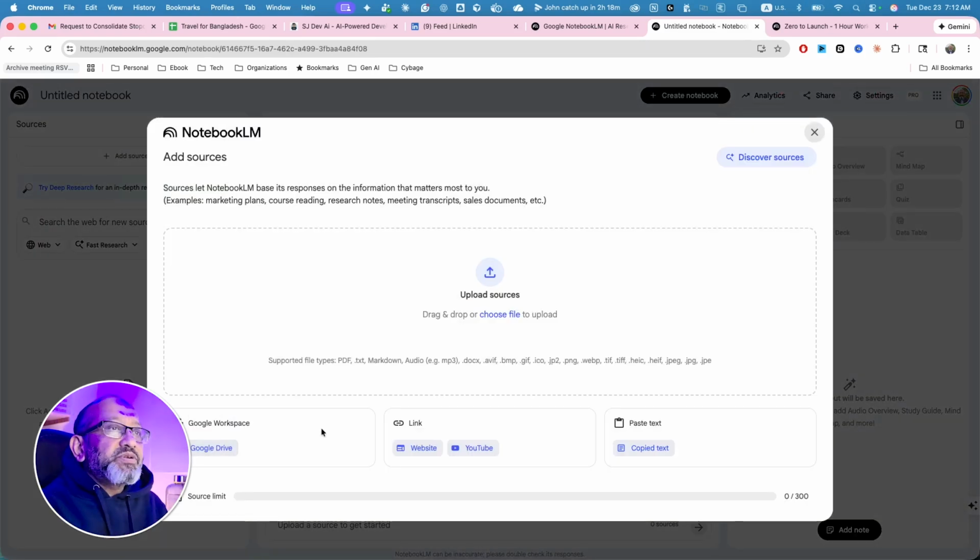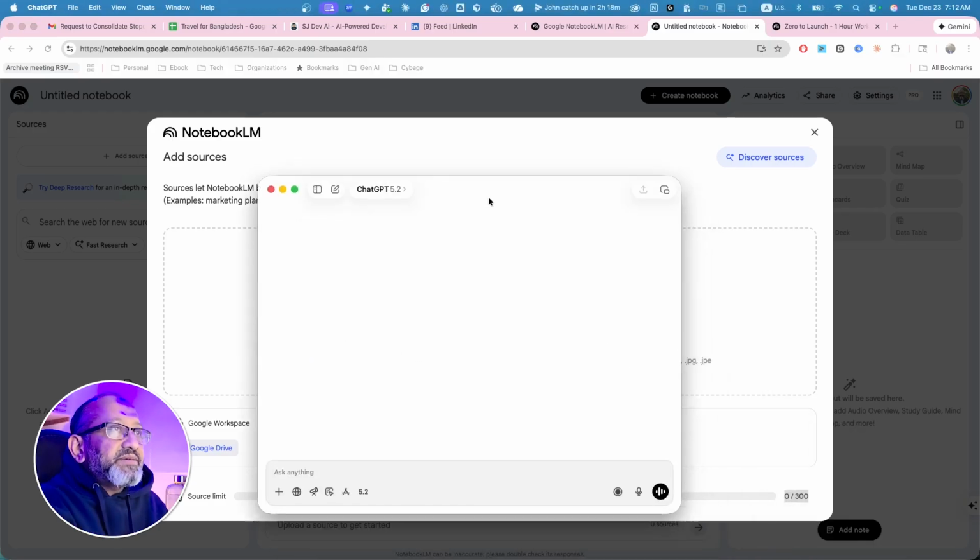Now I need to upload a source. Either I can copy, I can go to YouTube, or I can paste a text. As you know, you can have up to 300 of these sources. However, what I found out, and you should know this, is that size matters. The size of the document really truly matters. But I'm going to show you the whole thing from beginning to end. So let's come to ChatGPT.